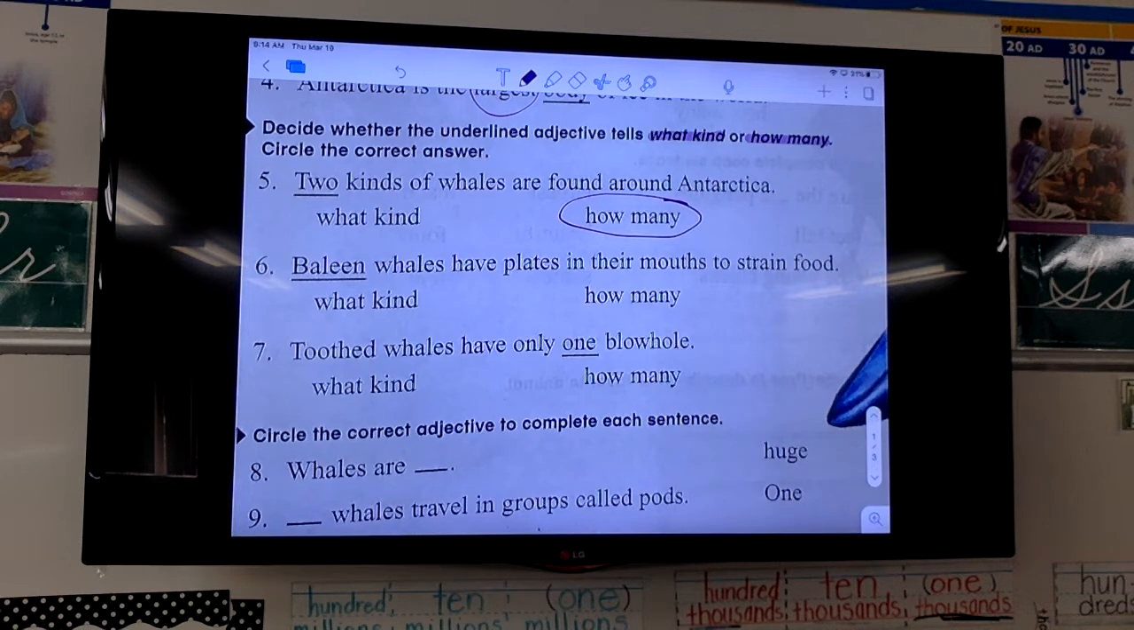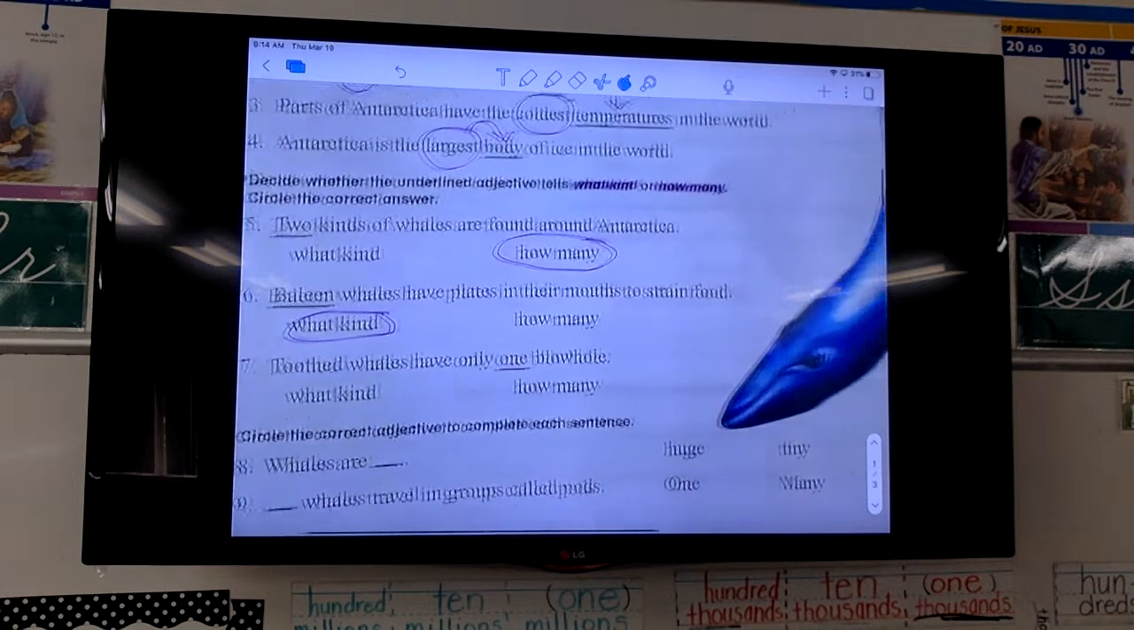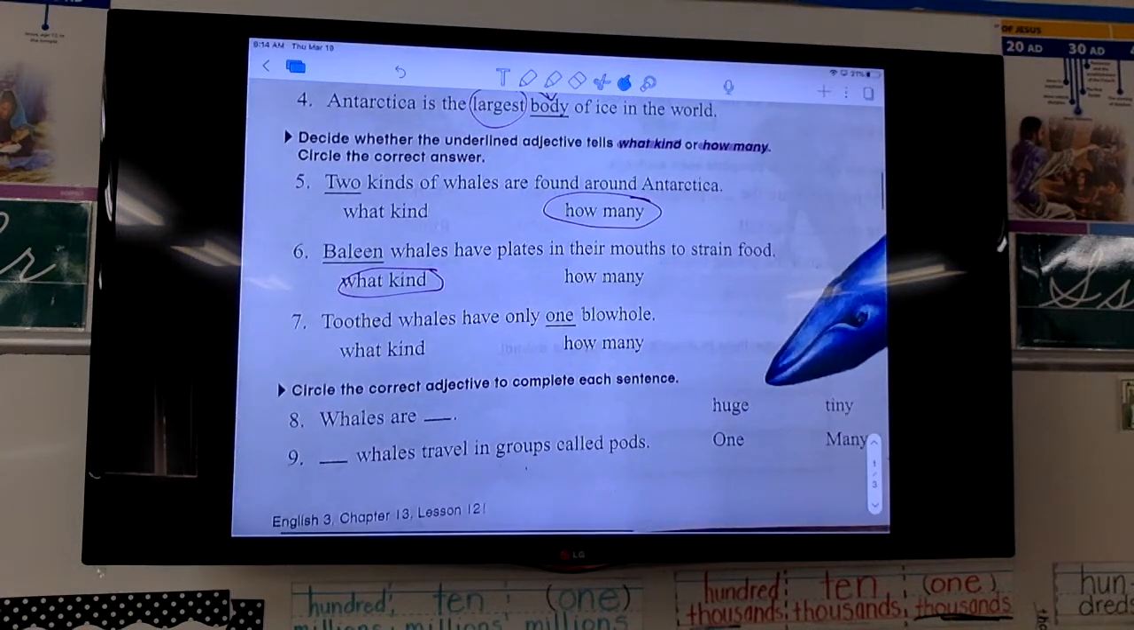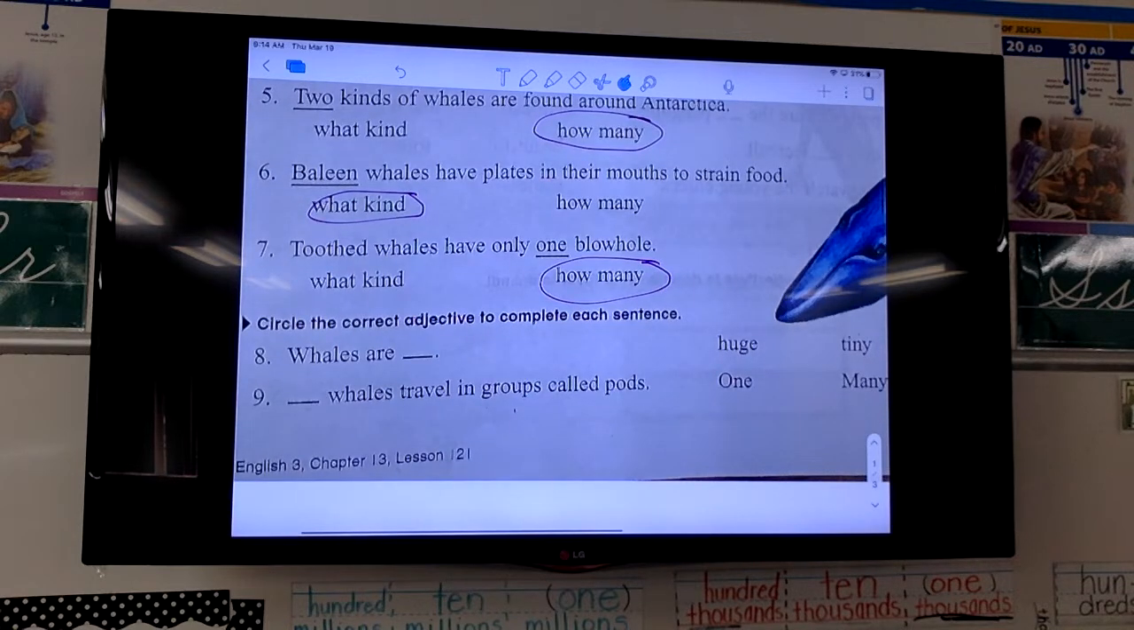Number 6. Baleen whales have plates in their mouths to strain food. Does baleen describe what kind of whales or how many whales? What kind of whales? And that's what we have over here, guys. This is a baleen whale. That's what they put it on our page. All right, number 7. Toothed whales have only one blowhole. What is one answering? What kind or how many? That's right, how many?